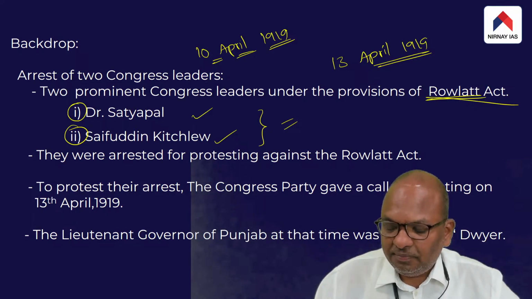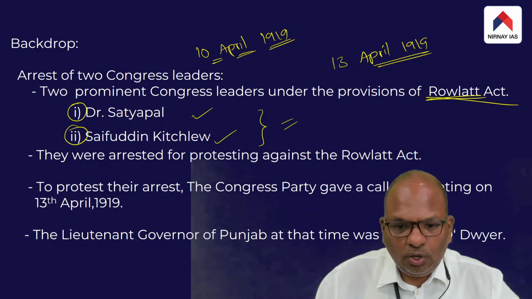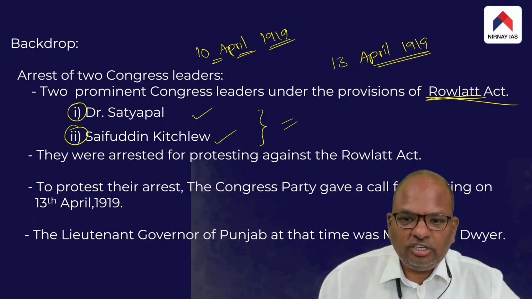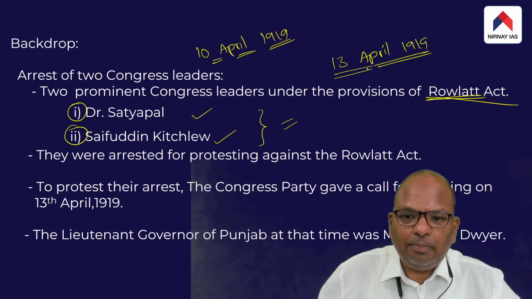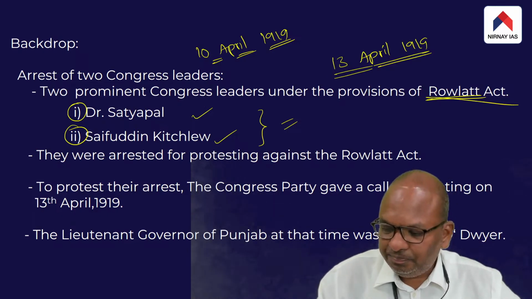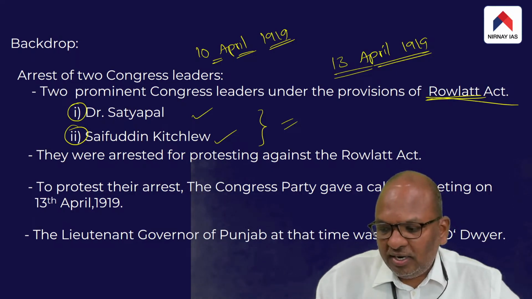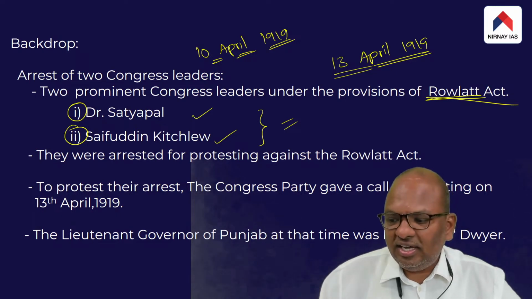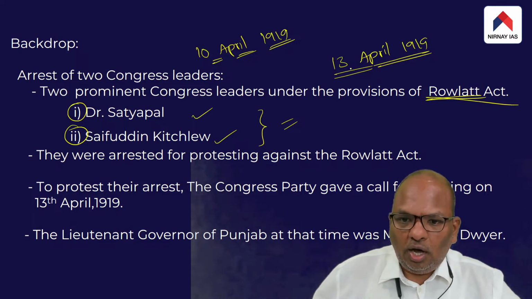The Congress party decided to organize the protest meeting at the Jallianwala Bagh. So on 13th April, the Congress party organized a protest meeting at Jallianwala Bagh.